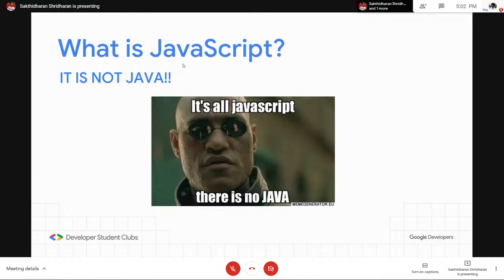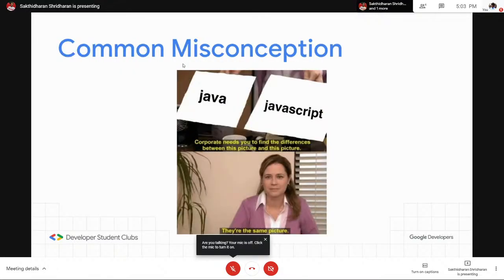First, if you ask me what is JavaScript, the first answer is that it's not Java. JavaScript is different from Java. There's a common misconception here; many people confuse Java for JavaScript. Actually, JavaScript is another small scripting language. I'll come to what scripting language means later.